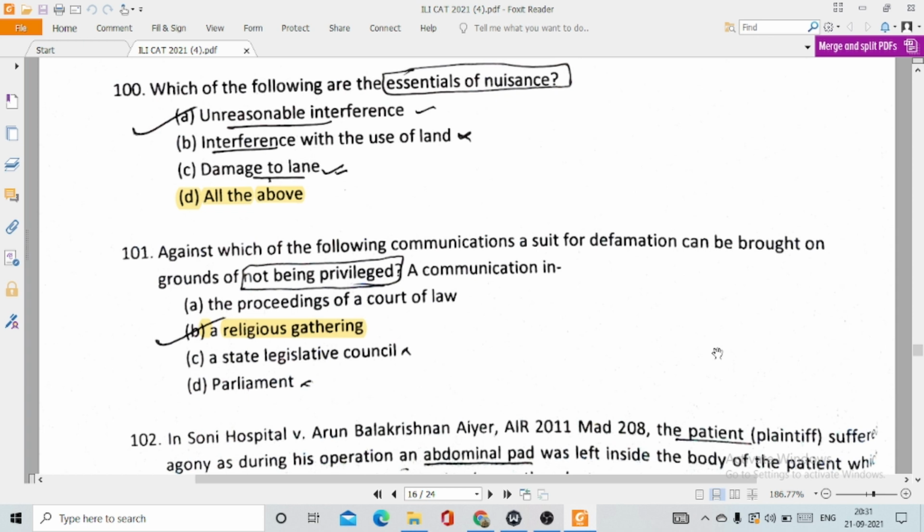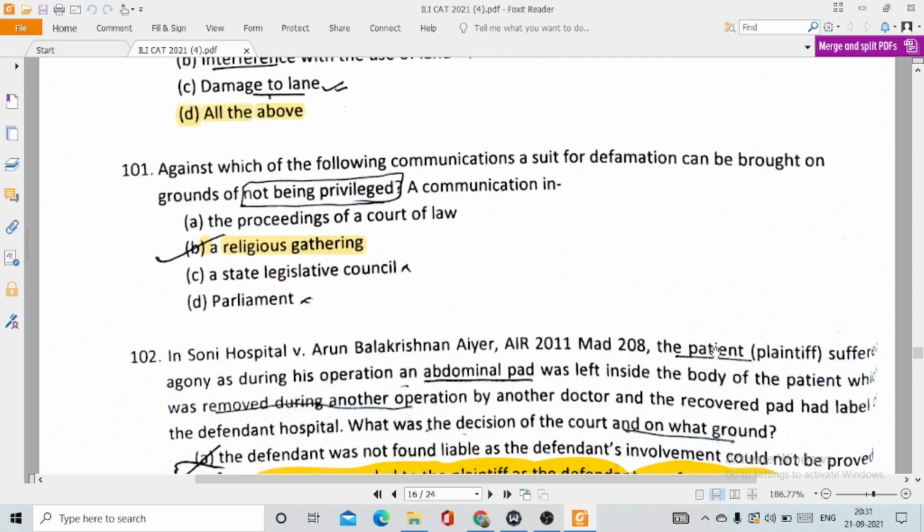101. Against which of the following communications a suit for defamation can be brought on ground of not being privileged? A communication in option number D, religious gathering. So the communication which is actually made in a religious gathering is not a privileged communication. Then question number 102.